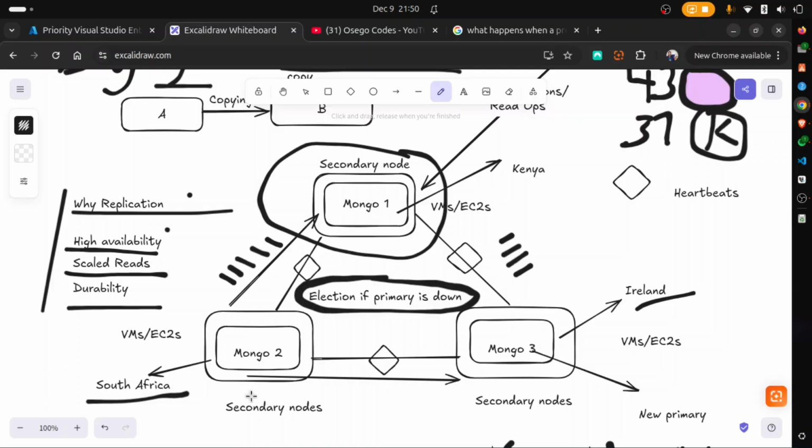Of course, South Africa, right? So this means that even if replication is happening at the same time, then data is copied faster to South Africa than to Ireland. This can delay by 2 seconds or 3 seconds or even 4 seconds because it's another region. But South Africa is more close to Kenya compared to Ireland.